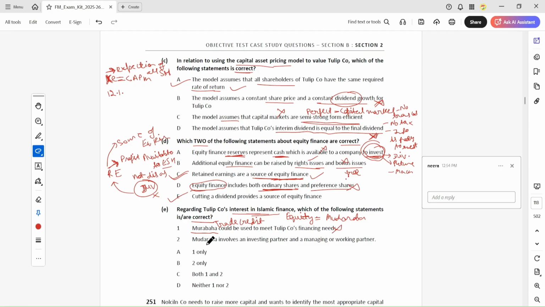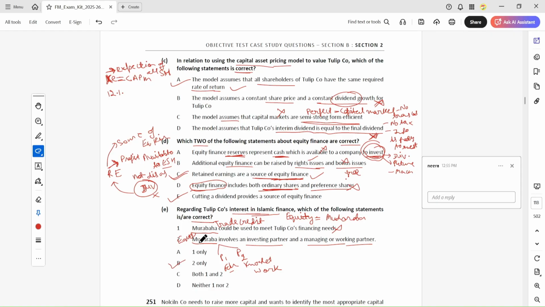So this is not correct. Mudaraba is correct. Mudaraba is equity, and it involves two parties, partner 1 and partner 2. One partner provides the finance, another partner provides the knowledge. It involves two partners: the investing partner is the finance provider, and the managing or working partner has the knowledge and works in the company. So for the E, the second B is correct.